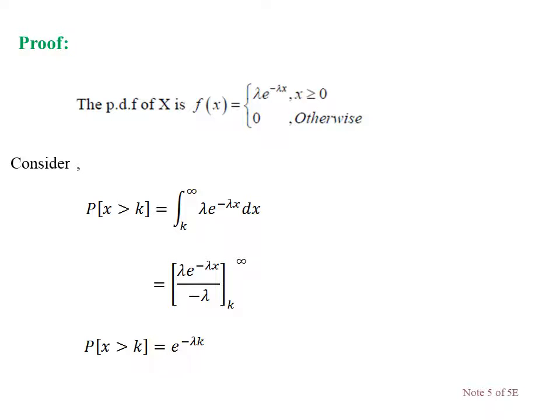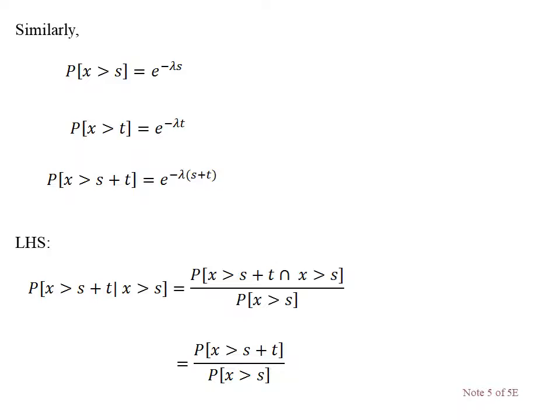In the next slide, similarly, the probability of X greater than t is e power minus lambda t. The probability of X greater than s is e power minus lambda s. The probability of X greater than s plus t is e power minus lambda times s plus t. By using the previous X greater than k value, I am easily finding these values, because using these only I am going to prove my memoryless property.